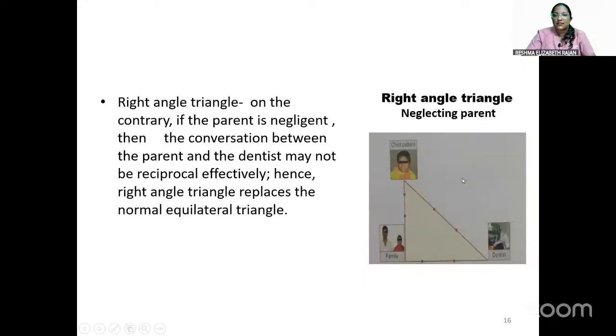So the next case is of a neglecting parent. If the parent is negligent, what happens? Still, it becomes a two-way communication. The child and the dentist only communicate. The parent will not be interested in the treatment of the child, or he won't be answering the questions that we ask the parent. So his communication won't be reciprocal. In that case, it becomes a right angle triangle. The communication happens more between the child and the dentist. So these are the modifications of the pedodontic treatment triangle.